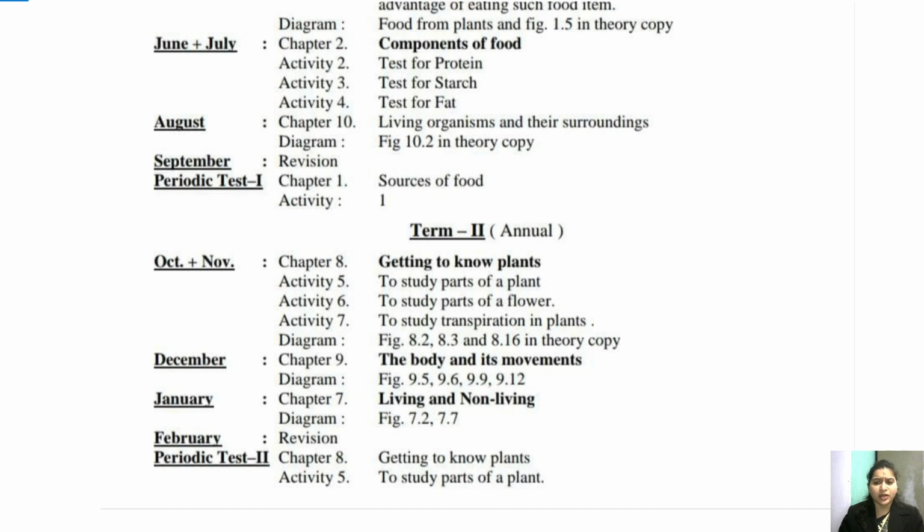Okay. Now, in this syllabus of annual term, we are left with the activities. I think you have not written the activities in your activity notebook. So it is activity 5, 6 and 7. Today we are going to discuss these three activities. You will write these activities in your activity notebook of bio. Again, I have told you, I know you have already made it. Those who have not done it yet, children, you will make a very thin and interleaf notebook, all right? And you will write these activities that we are going to discuss today.